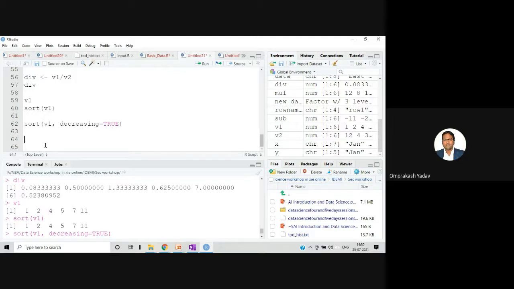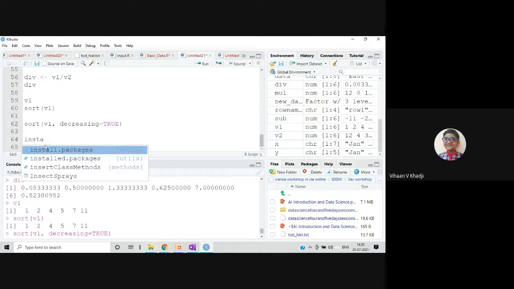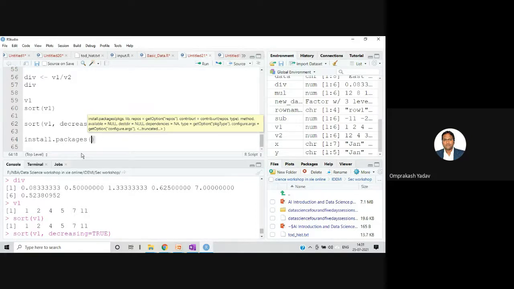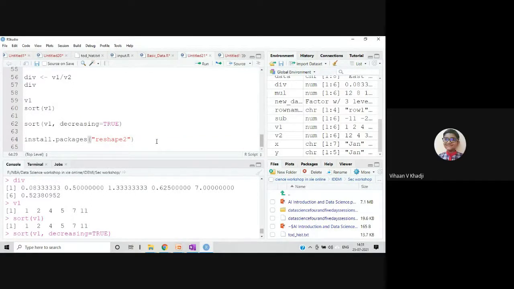Okay, sir. So what you can do is write install dot, select the first one, install.packages. In that you can mention reshape2. Okay. And control enter. Your net connection will be there, obviously, so it will be able to download and install it.